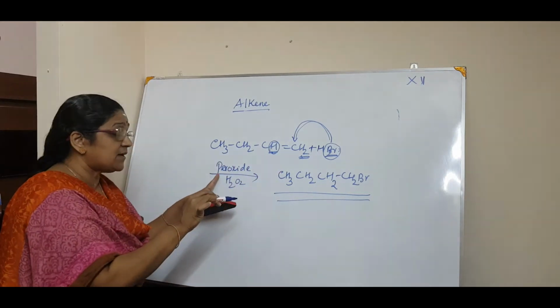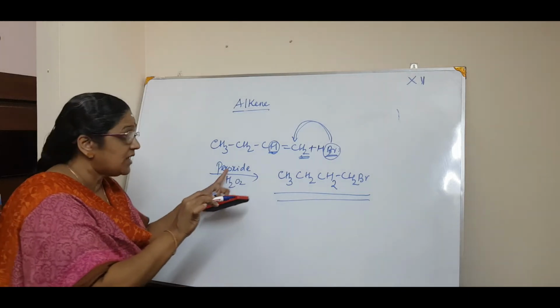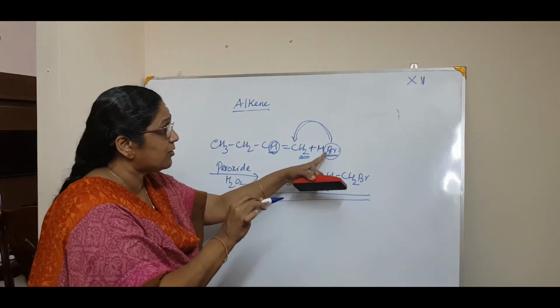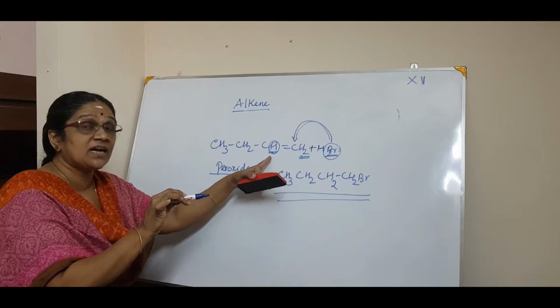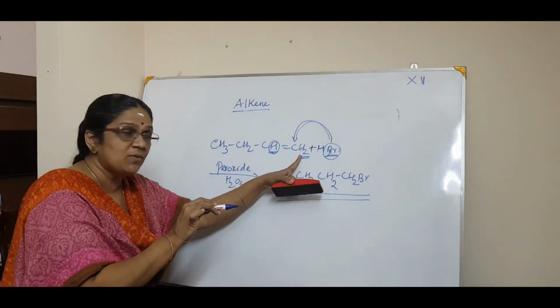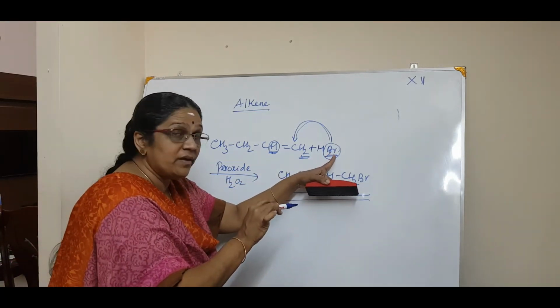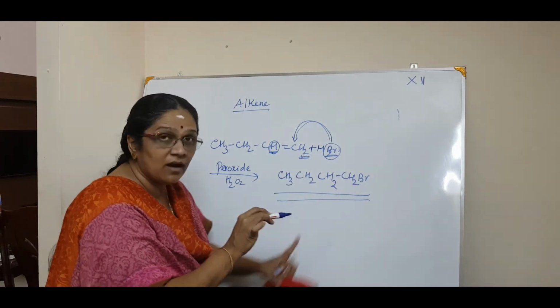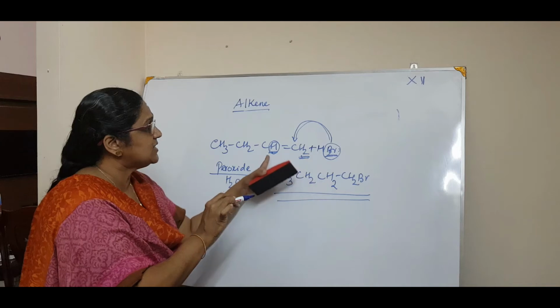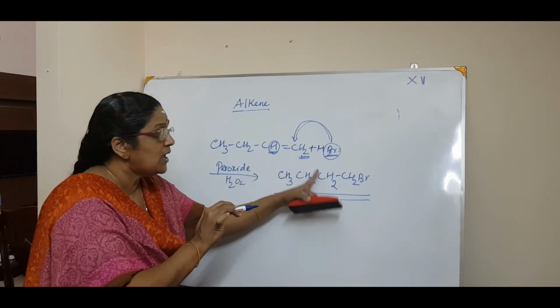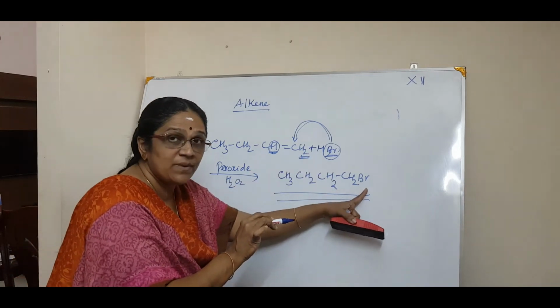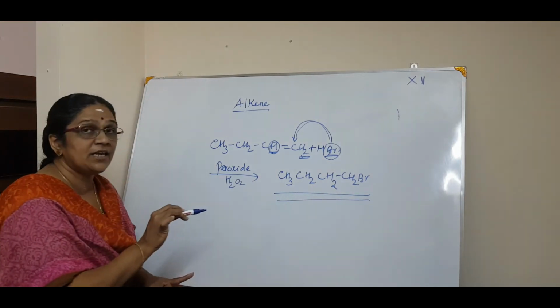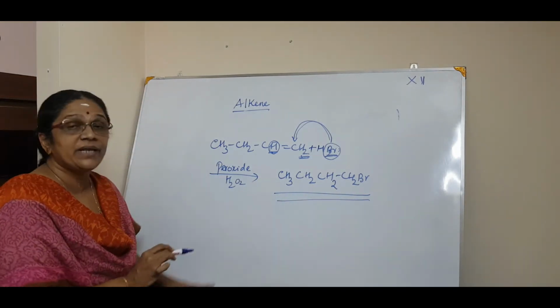It only takes place under peroxide, which is called the peroxide effect. So in that case, the negative part of the addendum will go to that carbon atom which contains higher number of hydrogen atoms. So what happens? This bromine will go here. That is CH2, so it will be CH2Br. And here it is CH2. So what is the name? It is bromobutane.